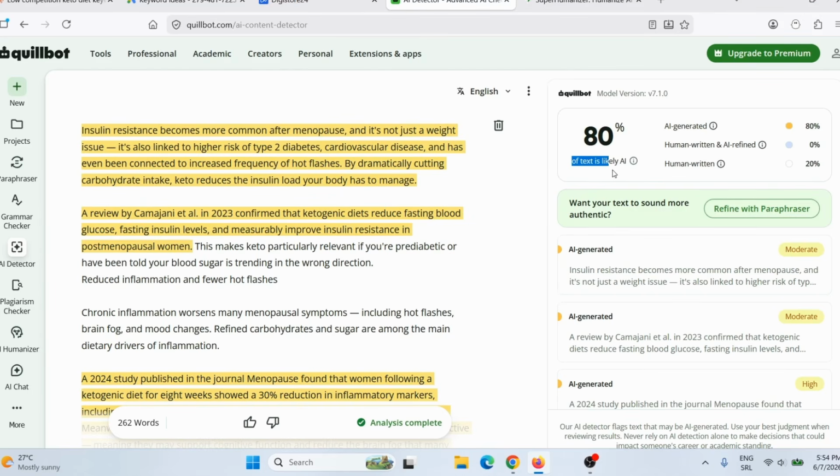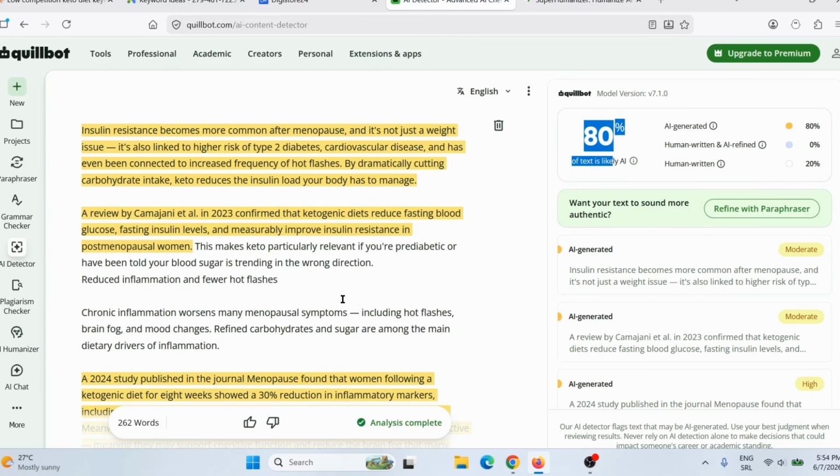So this is almost 100%, it is 80% written by AI. So this will not rank high on any search engines. Reddit doesn't like it, Facebook doesn't like it, Twitter doesn't like it. Nobody likes AI written articles.